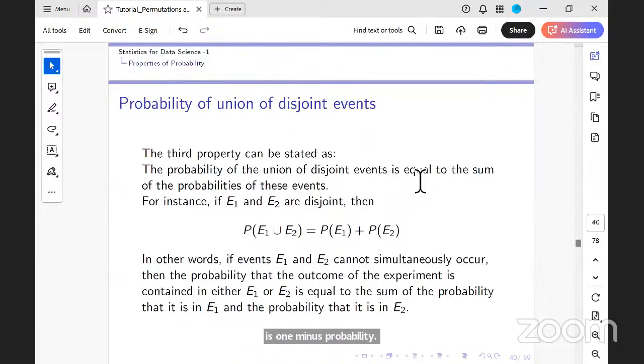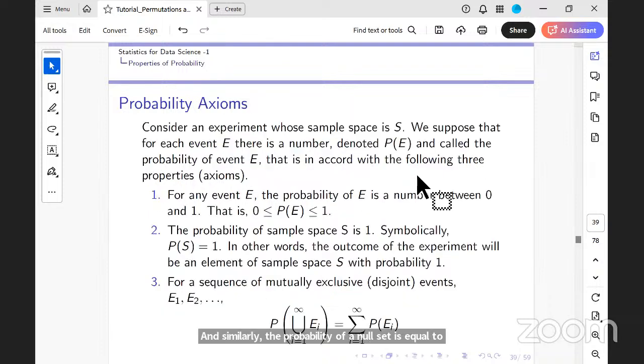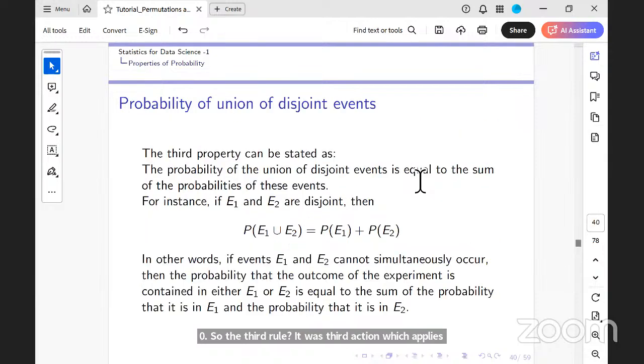So the third rule, which was the third axiom and applies to the probability of a countable union, can be applied to the probability of a finite union. In general, if I have the probability of E1 union E2, a finite union of 2 sets, and E1 and E2 are disjoint, it's the sum of the probabilities of the events.